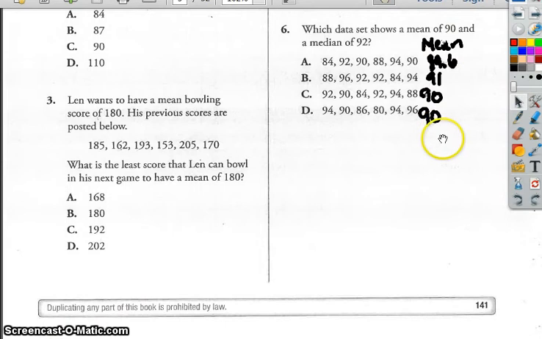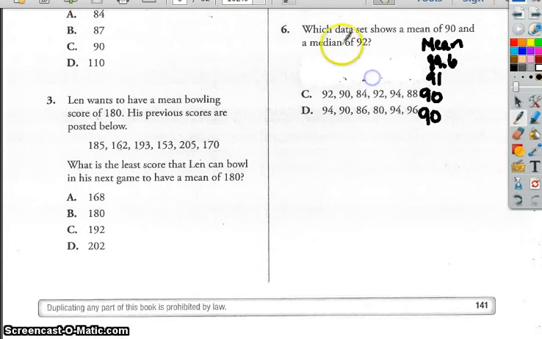So I've done the means for each of these answer choices, and now I know that I can eliminate A and B because they do not have the correct mean. They have 89.6 and 91, so neither one of those is going to work for us today. Not for this question. So now I've got to figure out which one of these two, C or D, has a median of 92. I'm going to pause the video and put these numbers in order from least to greatest, and then figure out which one has the correct median.